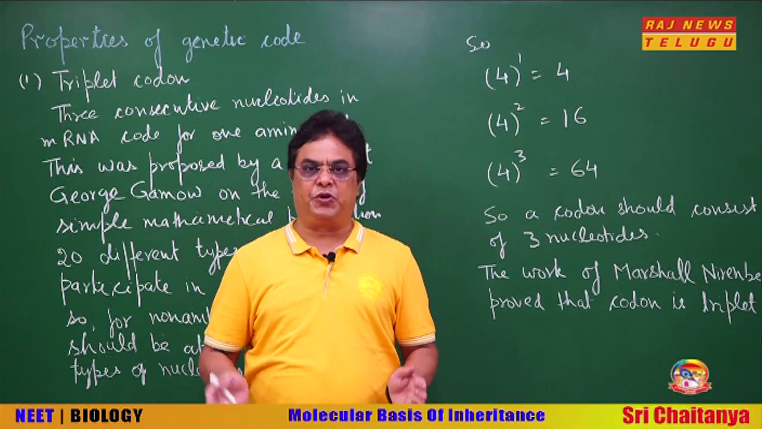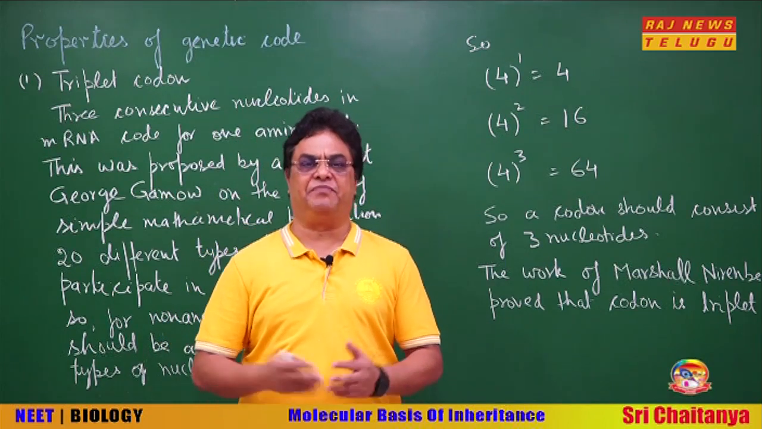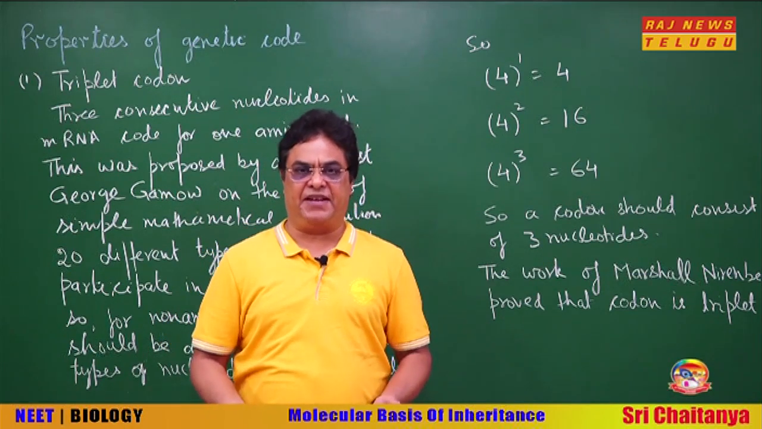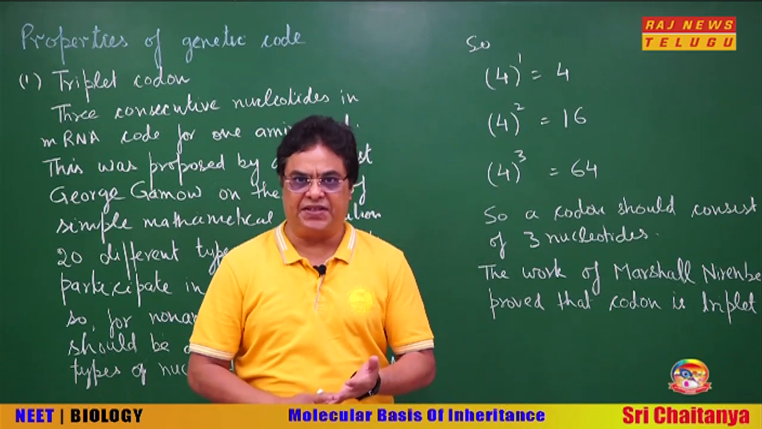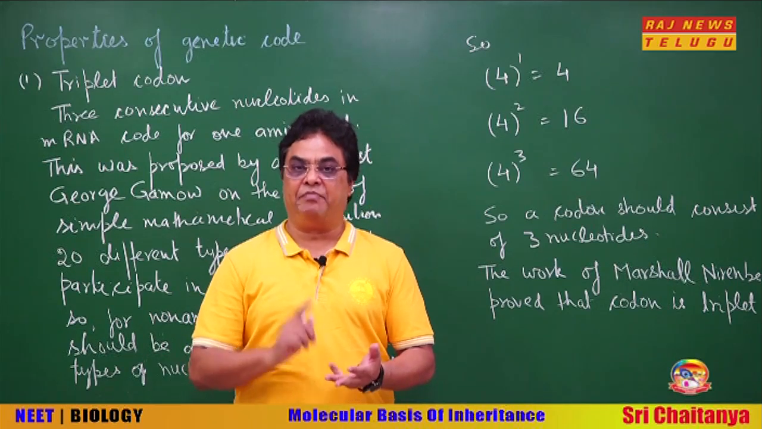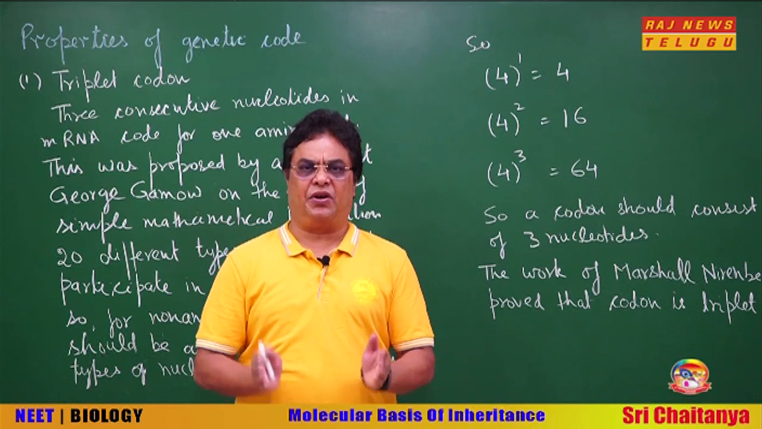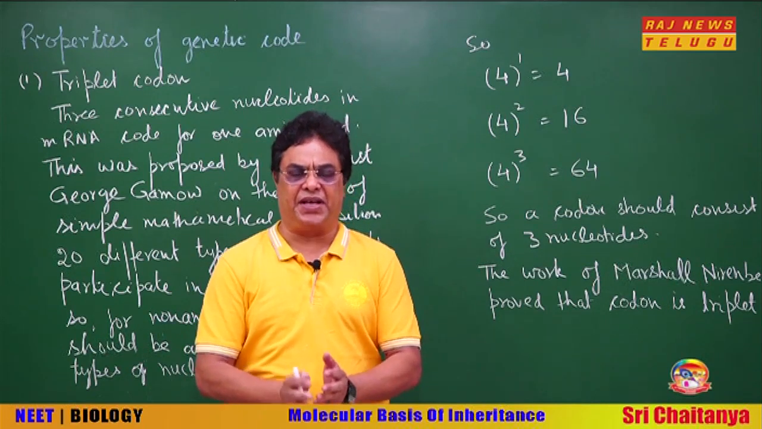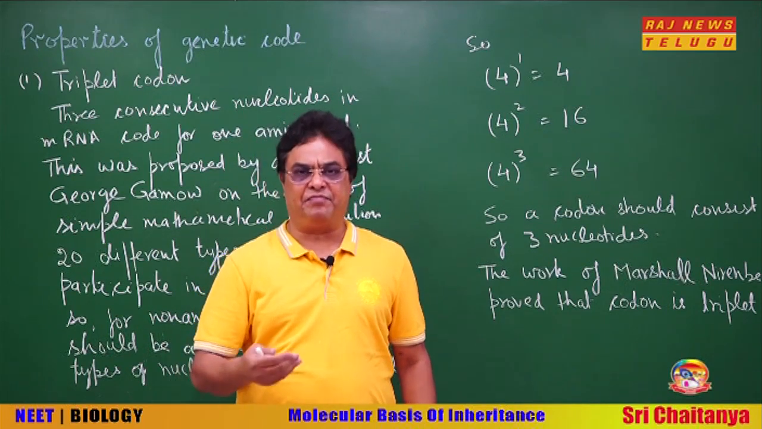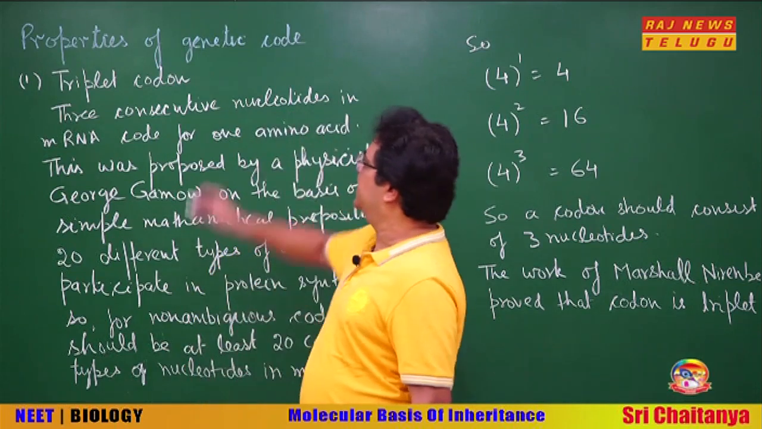Now, deciphering or decoding the genetic code was a very challenging task, and this became possible due to the contribution of scientists from many fields. When I say many fields, I mean physics, organic chemistry, biochemistry, genetics, all of them gave their inputs. Okay. Now let us see some properties of the genetic code.